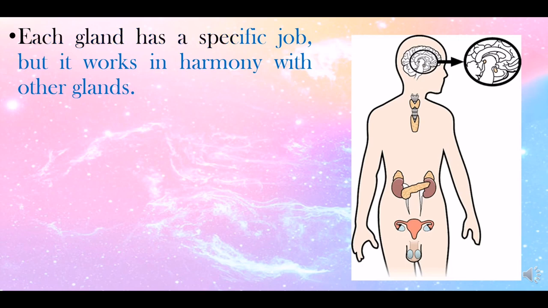Each gland has a specific job, but it works in harmony with other glands. All of our glands have a specific job: we have pituitary gland, thyroid gland, parathyroid glands, adrenal glands, ovaries, and testes.